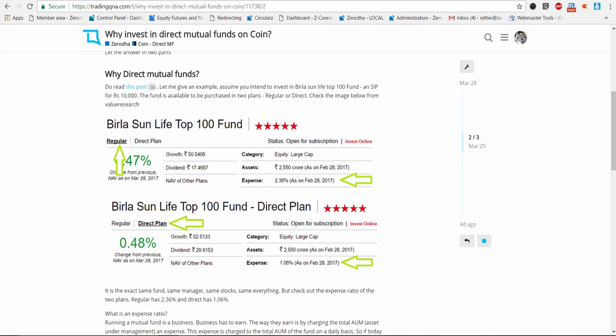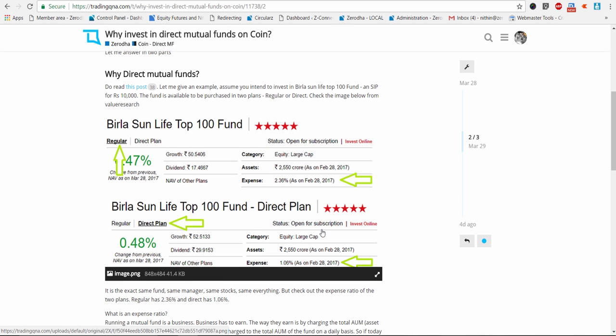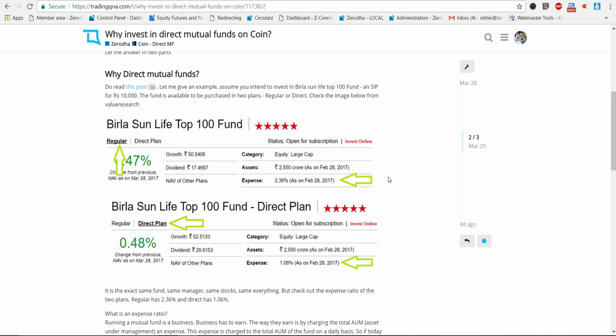So I guess the next question would be, how do I buy a direct mutual fund? Until very recently, the only real way to buy a direct mutual fund would be to go directly to the AMC's website or an office and fill up the form on your own without the help of any distributor. So you could have gone to Birla Sun Life's website and chosen the same top 100 fund plan, and the expense ratio for you would have been just 1.06%.